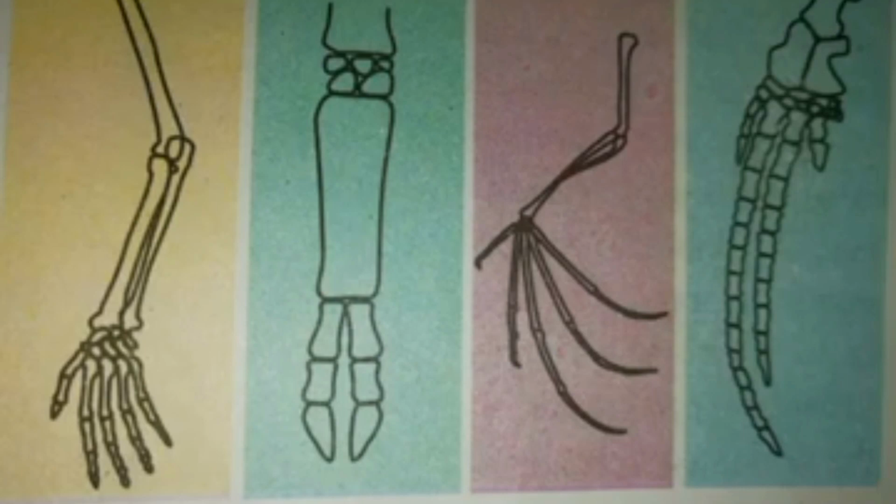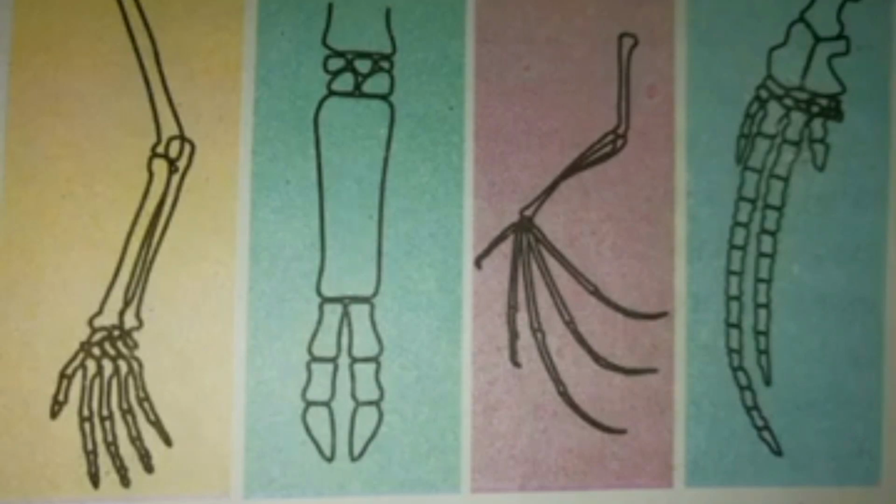They all perform different functions in their respective animals, and since their functions are different, they have been modified to perform the particular function, and that's why there is no apparent similarity.